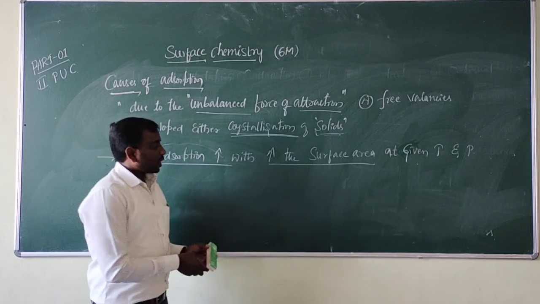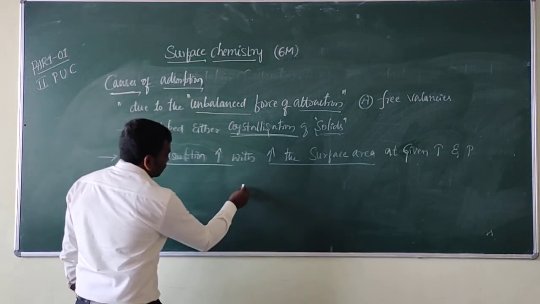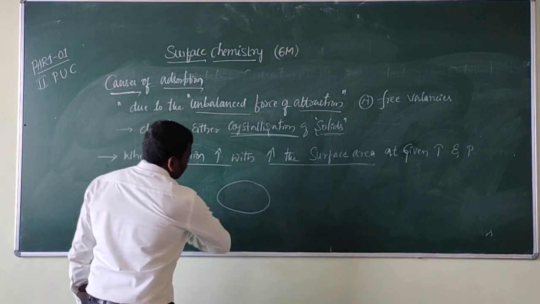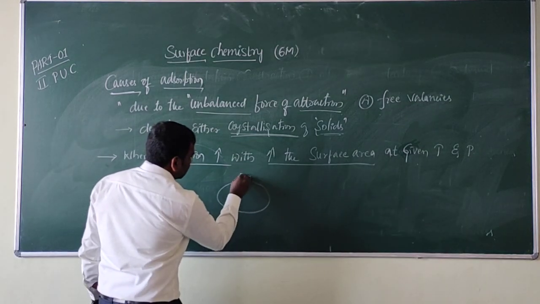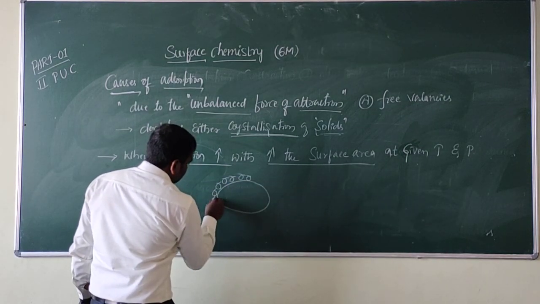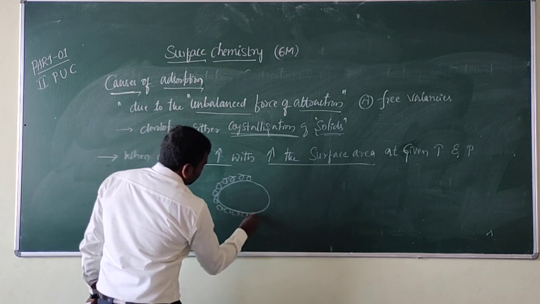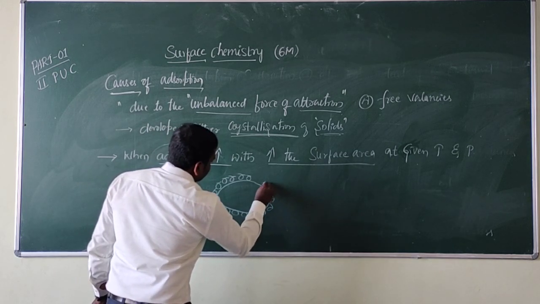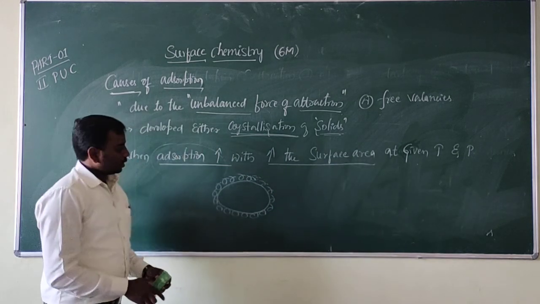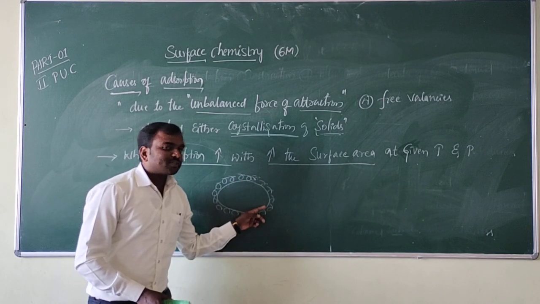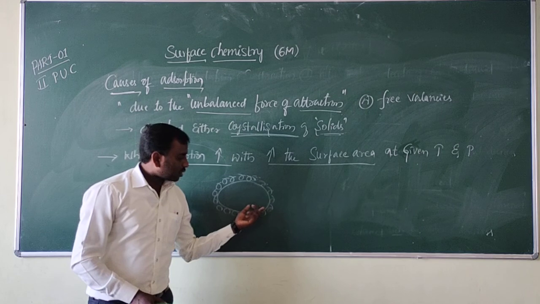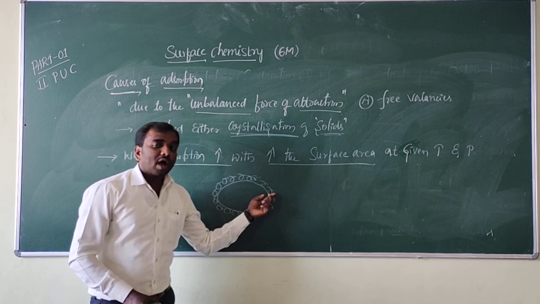Is it clear? See, for example, with absorption, it is one solid substance that absorbs, right? These are adsorbed substances. It is an adsorbent. It adsorbs, and it also gets adsorbed.